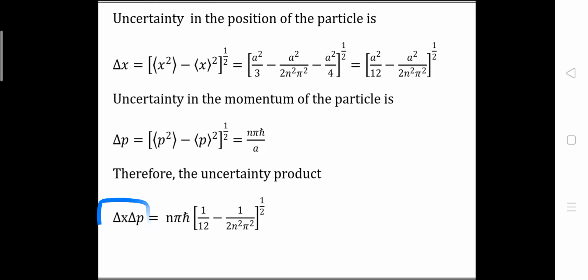Okay, that will be equal to nπħ, 1 upon 12 minus 2 n square π square, under root. Okay, so this will be the uncertainty in position and momentum.